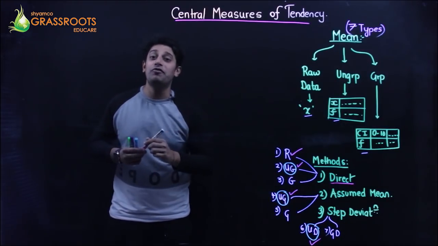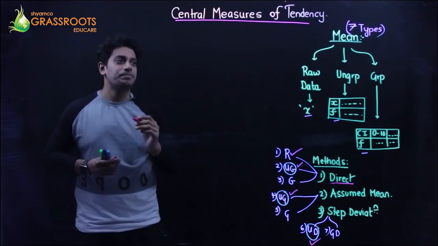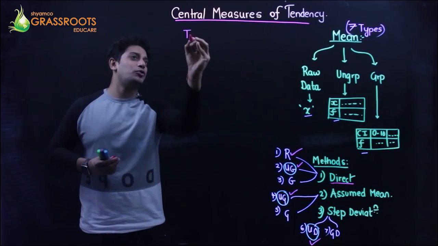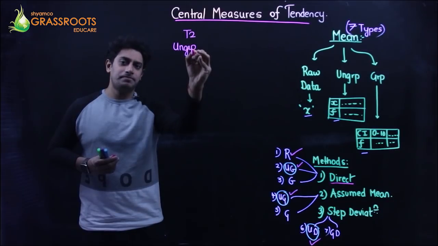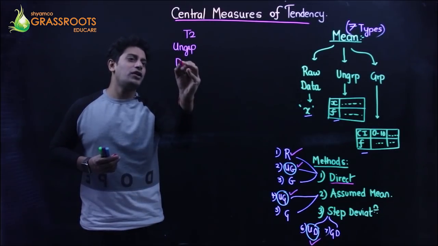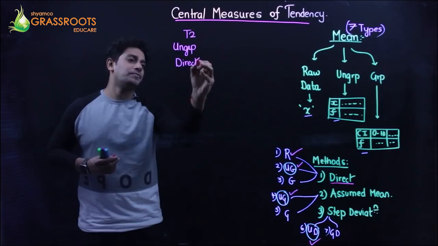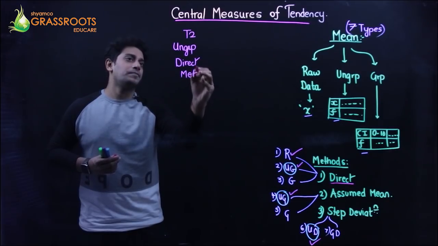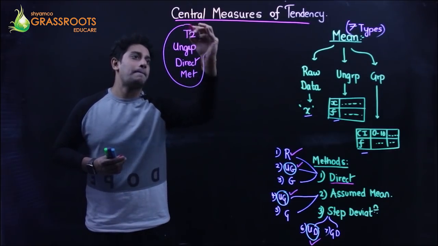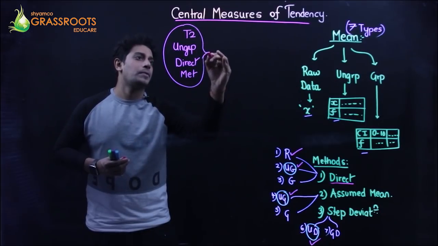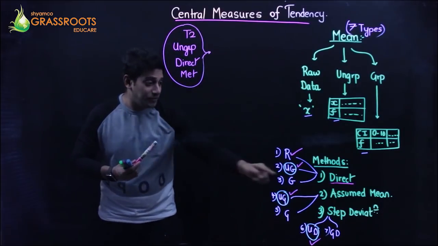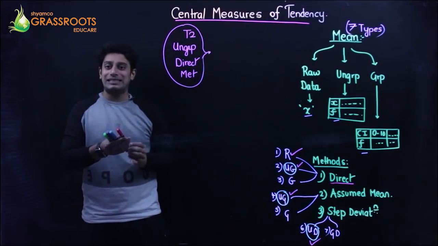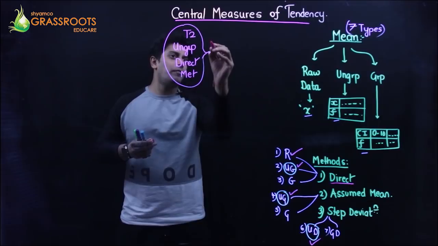Because obviously, ungrouped data means X and F is given to you, right? So we have to write down in a vertical format. That's the first thing. So right now, I'm doing type 2, that is ungrouped data for direct method. So we are going to make a table, a tabular format.